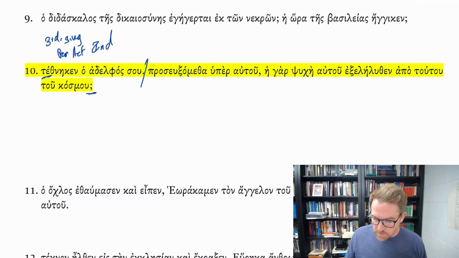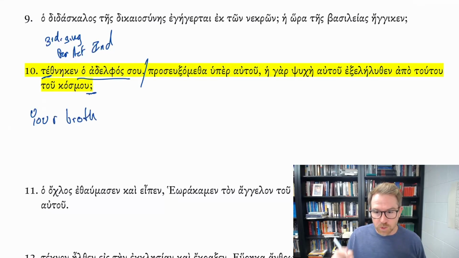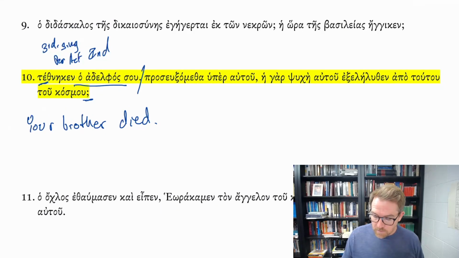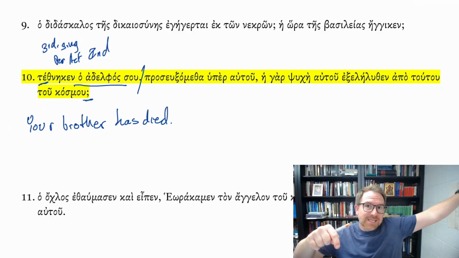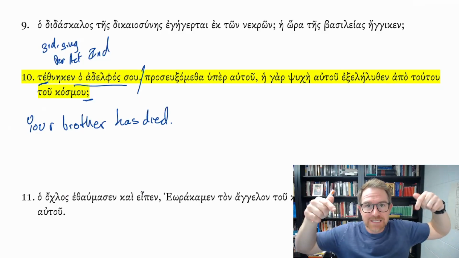So we would translate this. Our subject is ha adelphos, su, your brother or the brother of you. And it's not y'all's brother, but your singular brother. Your brother died, period. Or probably prefer, instead of just died, has died. Because we could just have an aorist, your brother died. It's just a simple snapshot of a dead brother. But in this case, we're not focused simply on the fact that he died at some point, but it's the present state of that past action. So we're in a state right now where the brother is currently dead.